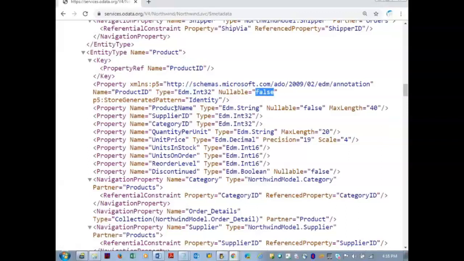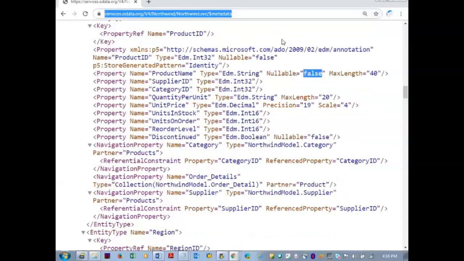Okay, next one, product name. This is not a primary key, but here also Nullable is made false. That means the product name you have to specify. Suppose you did not generate the OData services. You don't have any backend team with you. You only have the OData service link. So your client says we have only the OData service link, and you have to prepare a UI5 front end part. How can I do that?